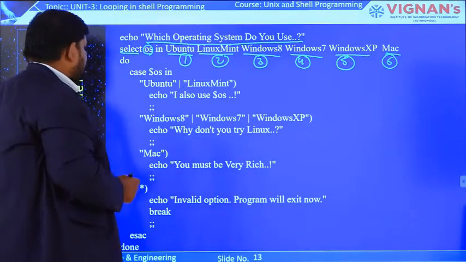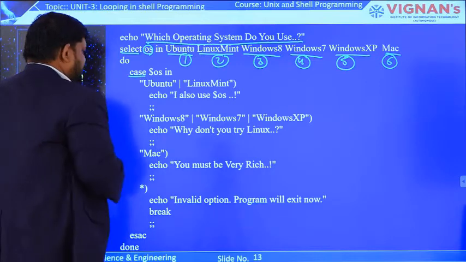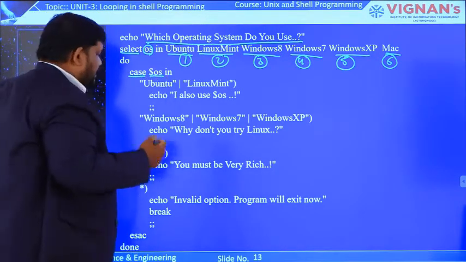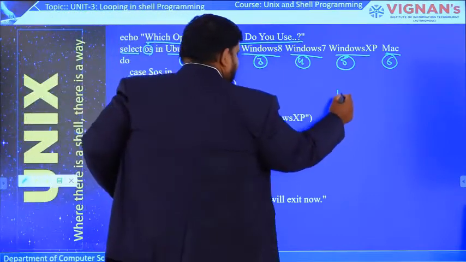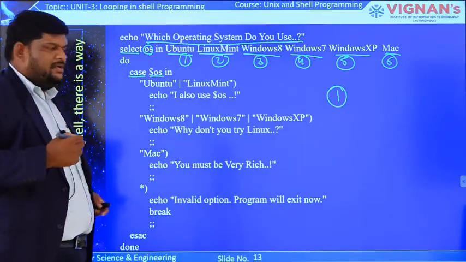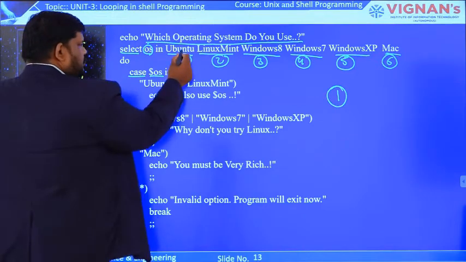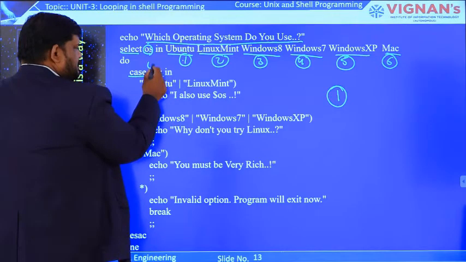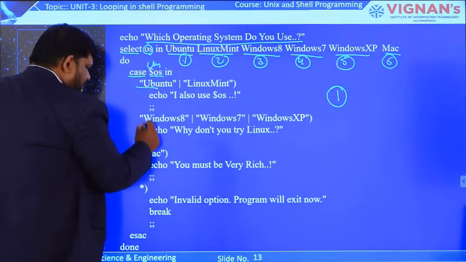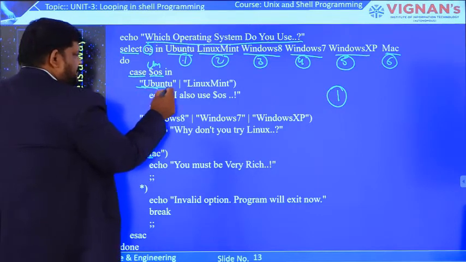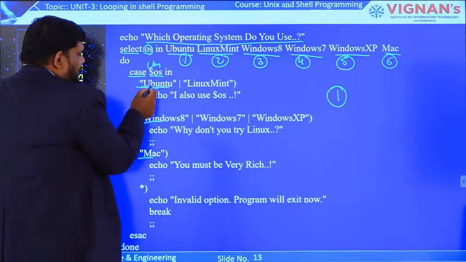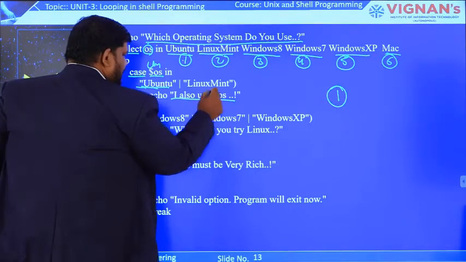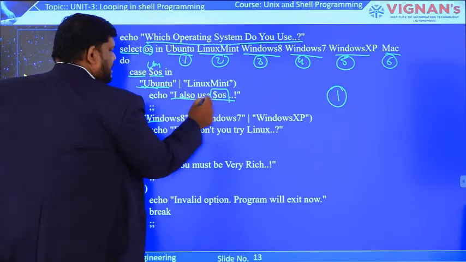Now while coming to execution, here we are using the case statement $OS. For example, assume the user gave option 1. We know that 1 means Ubuntu. Now the value present in OS is Ubuntu. So it will check everything. It will match with the first case statement. So the ultimate output is echo, I also use $OS. $OS in the sense Ubuntu. So, I also use Ubuntu.